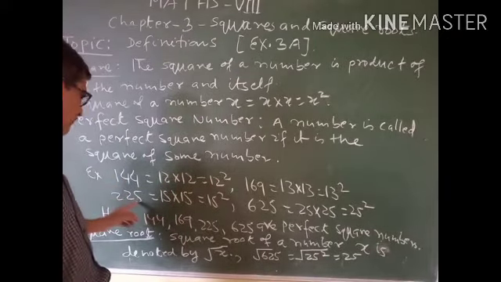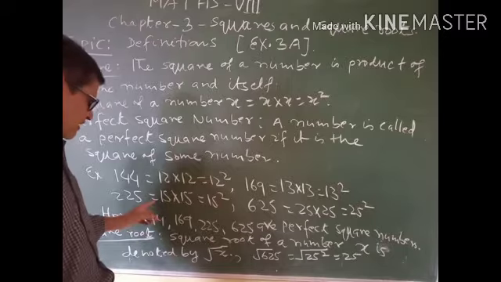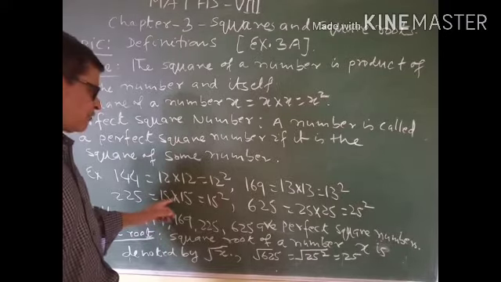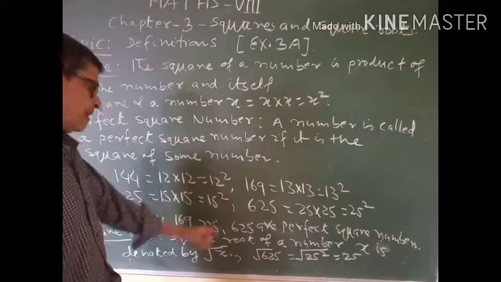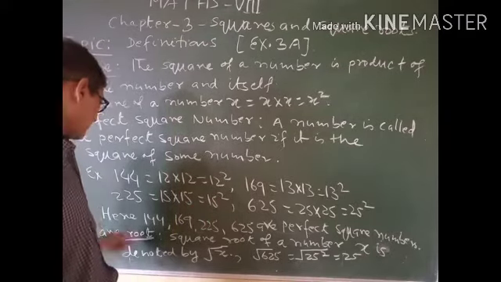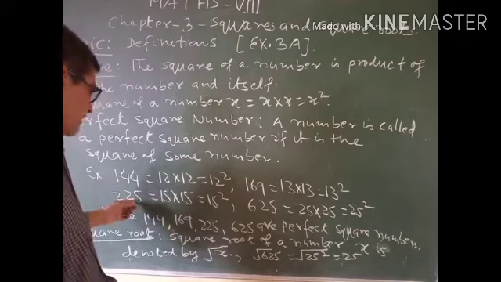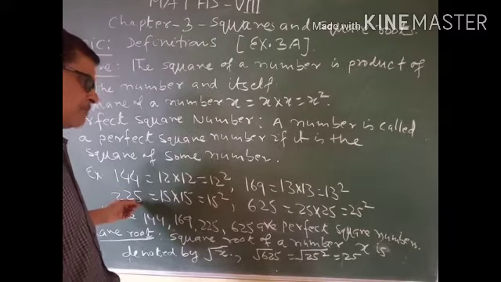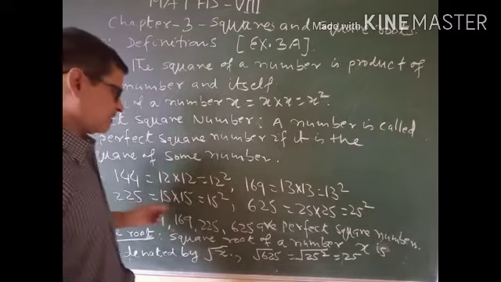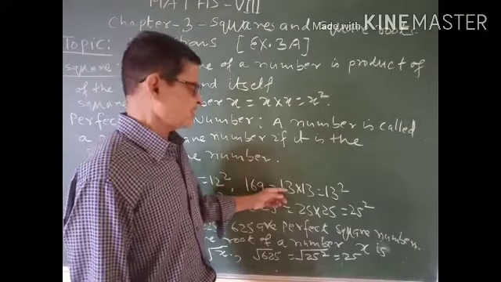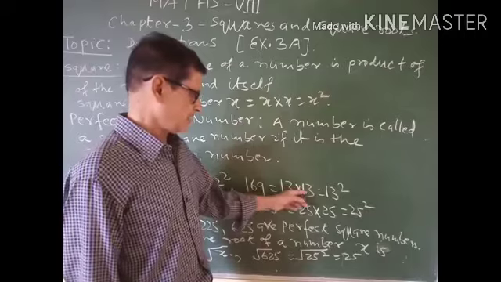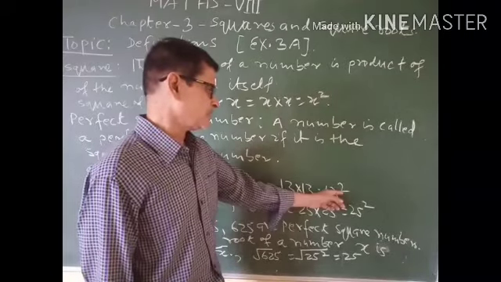Similarly, 225, you can write it as 15 into 15, and this is equal to 15 square. Thus, we can say that 225 is a perfect square number. Similarly, you can write 169. If you multiply 13 into 13, then you will get 13 square.